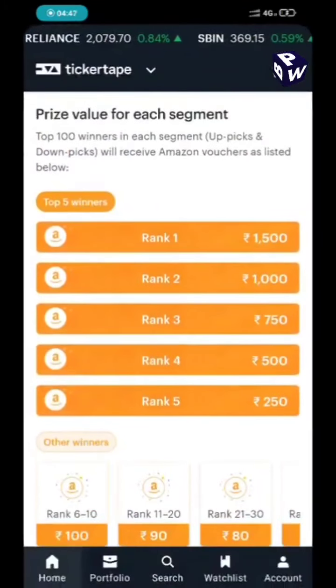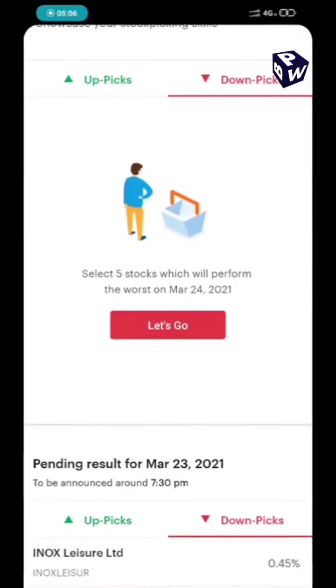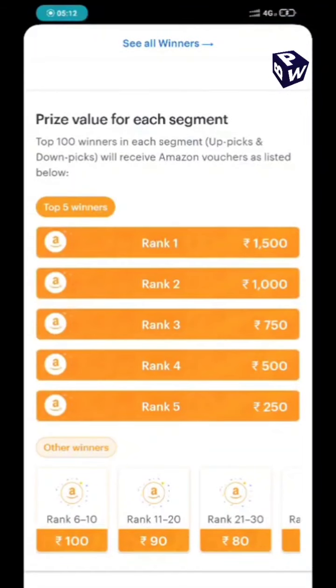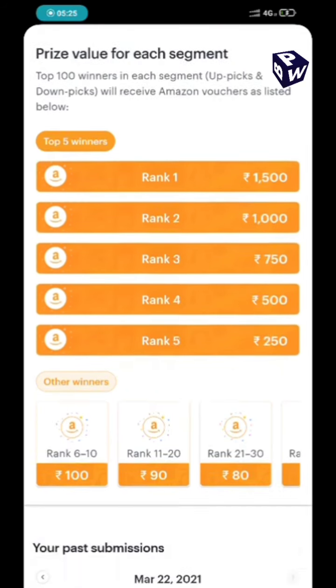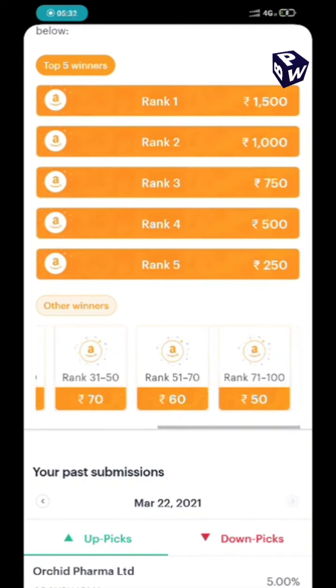So scrolling more, you can see your main focus, that is the prize. So top 5 winners will get Amazon vouchers worth rupees 3000. Here the rank 1 will get 1500, and if you win in the up picks and down picks both, you can earn the prize value rupees 3000. And that is why I say to focus on the segments, because winners up picks or down picks दोनों के लिए separately choose होंगे.